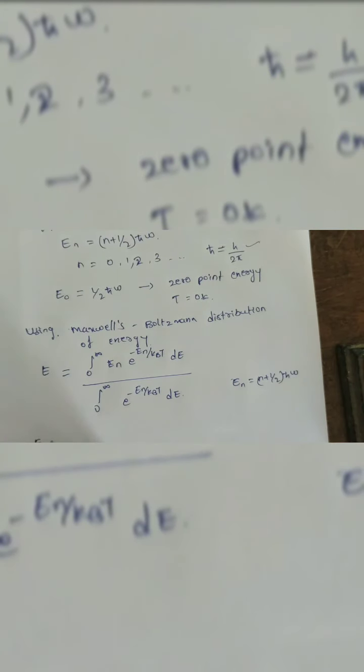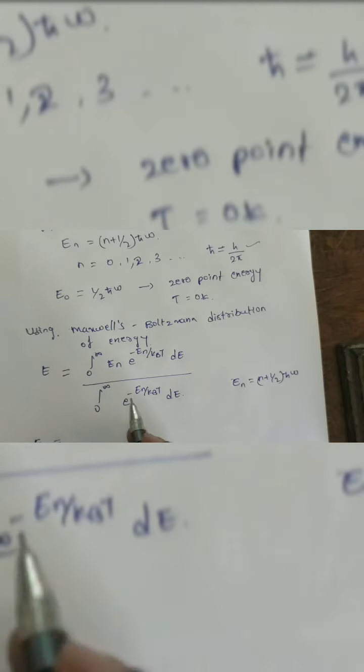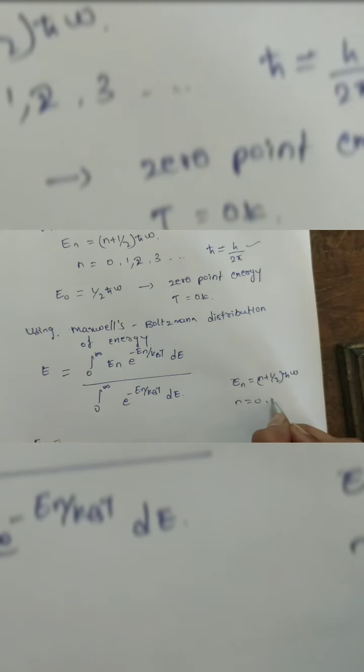The total energy in this harmonic oscillator, the distribution of the energy, changes from 0 to 1 to 3.